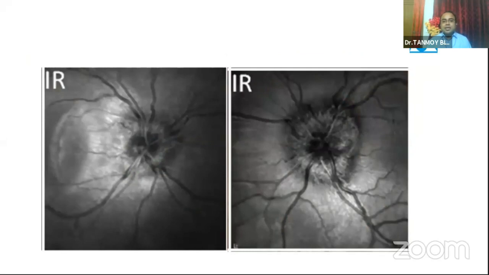So this is the same eye which was imaged in infrared reflectance. See how the blood vessels are clearly visible around the disc, and again we'll compare this with the other eyes.